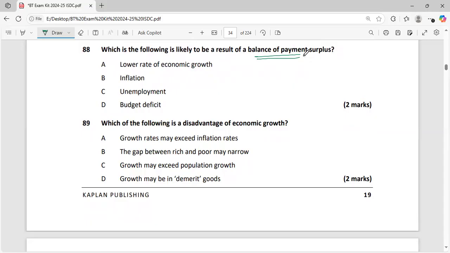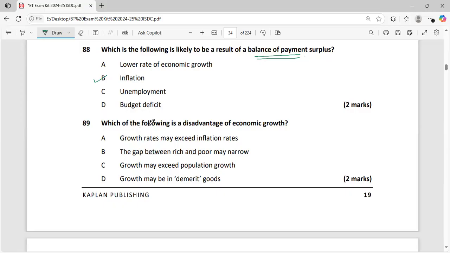We are having more exports than imports, or it could be due to increase in inflation that we have surplus. Lower economic growth leads to balance of payment deficit, not the surplus. Unemployment also leads to deficit, and budget deficit also leads to deficit. Inflation is the one which can lead to this.